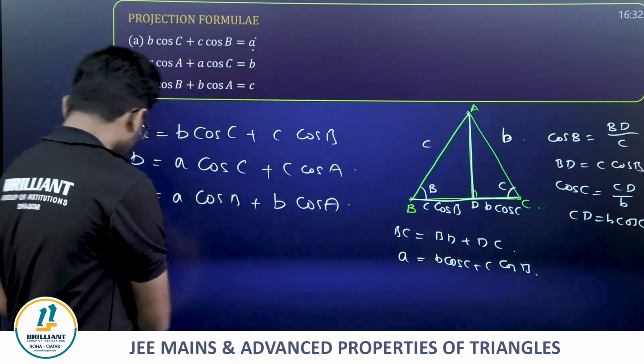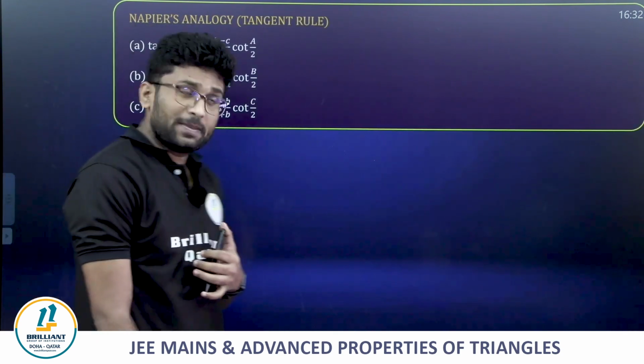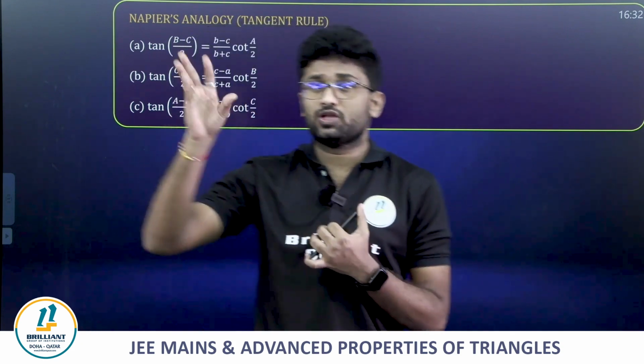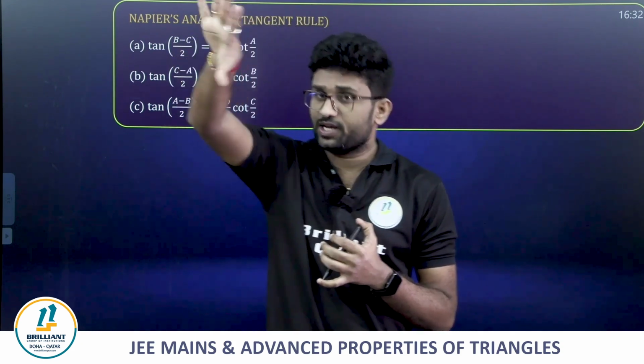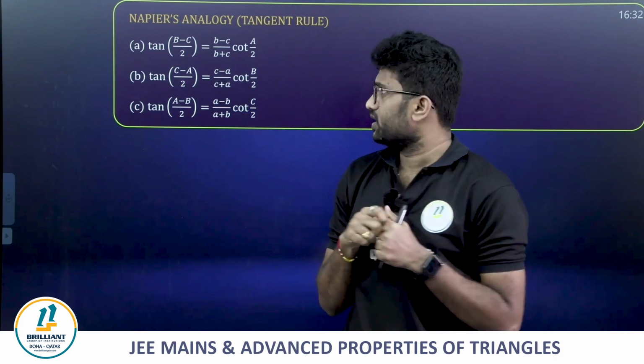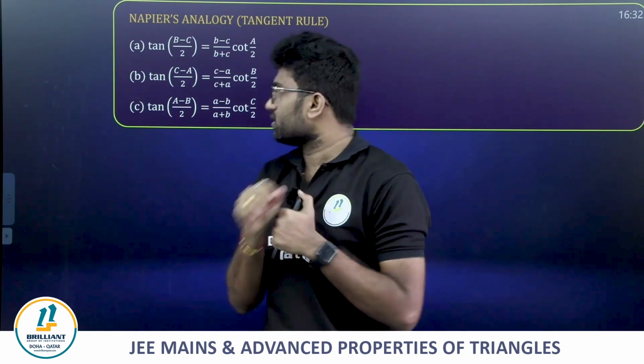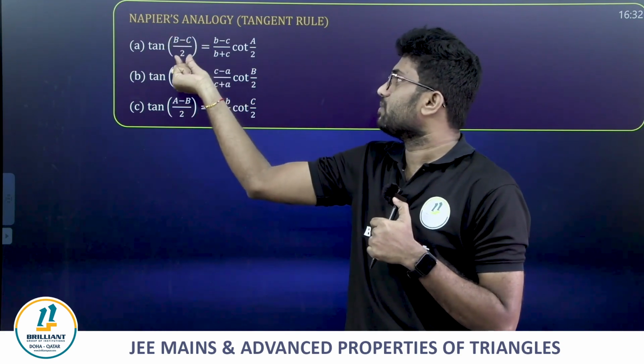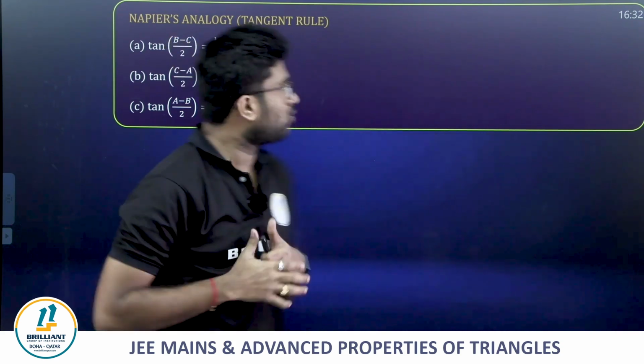Okay, next, Napier's analogy or tangent rule. This is one of the important rules that we have: sine rule, cosine rule and tangent rule, or Napier's analogy as we say. And this is again very simple. Just by using symmetry we can do it. Now if you are doing b minus c by 2, it is very simple.